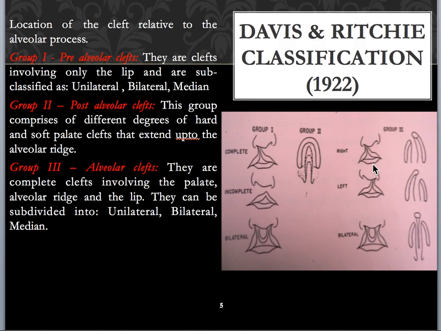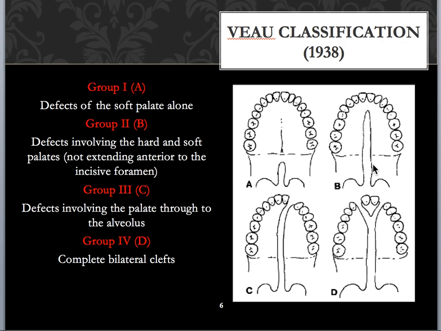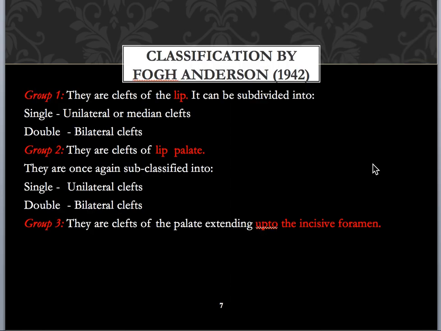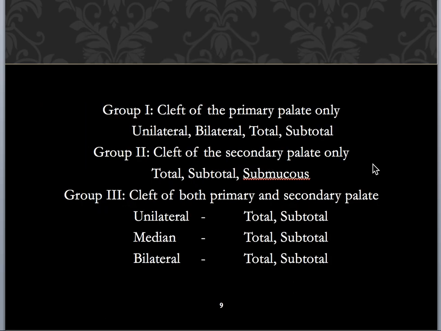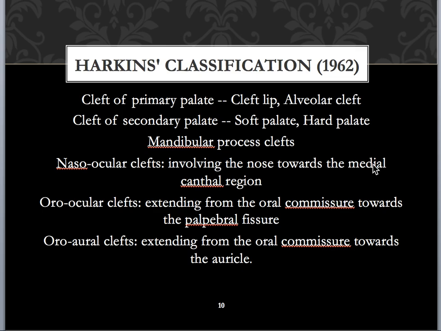So here is the Davis and Ritchie classification, depending upon the cleft lip location according to the alveolar process. And here is the Veau classification, depending upon the morphological position of the cleft lip. And here is the Fogh-Andersen classification. This is the classification of only the cleft lip. Kernahan and Stark classification depends upon the location of the cleft in and around the incisive foramen. Then Harkins' classification is also a classification of the primary palate, cleft palate alone.